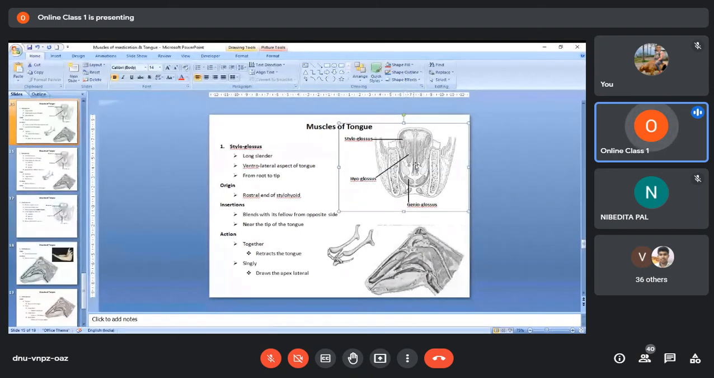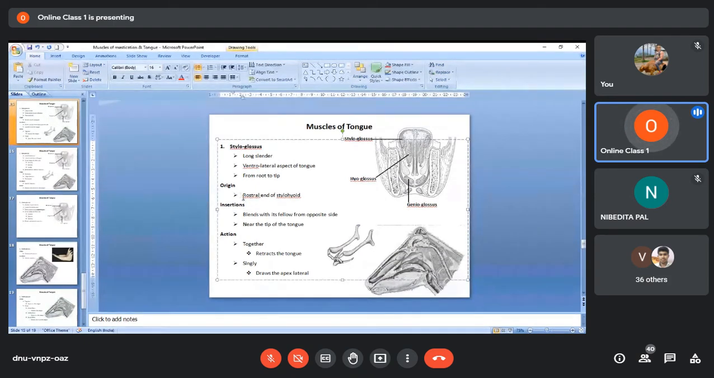On the cross section of the tongue, you will have two styloglossus, then you will have hyoglossus, and you will have the genioglossus. They are almost placed parallel to each other. So this is their in situ position on a cross section of the tongue. Now they extend from the root to the tip of the tongue. This area is the root of the tongue, this is the tip. That means the styloglossus muscle extends from the root to the tip, throughout the tongue.